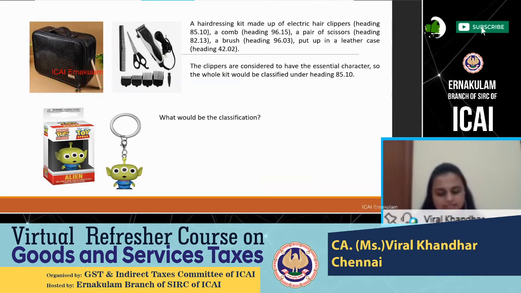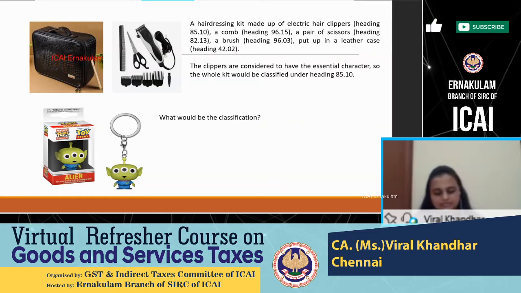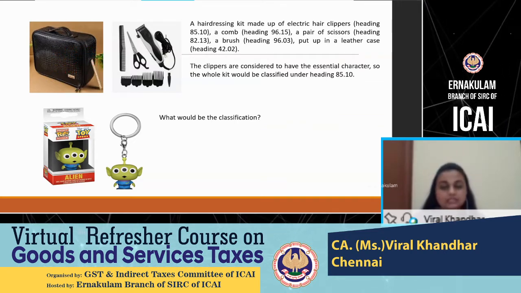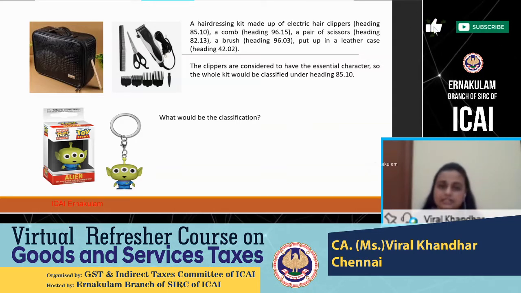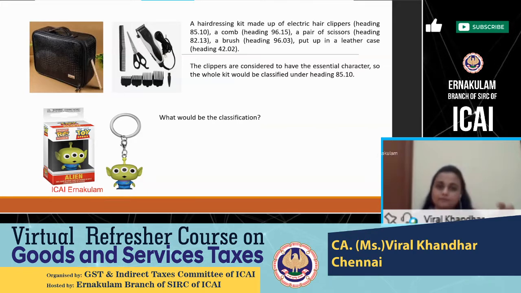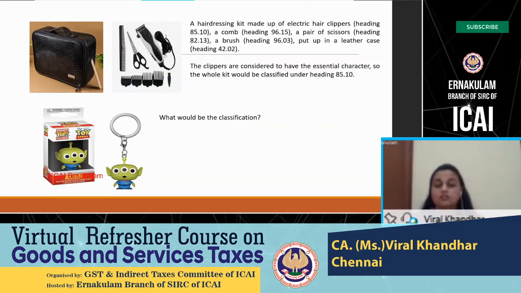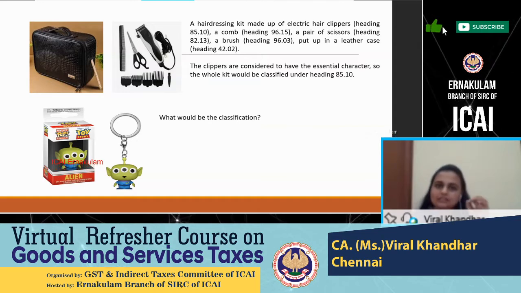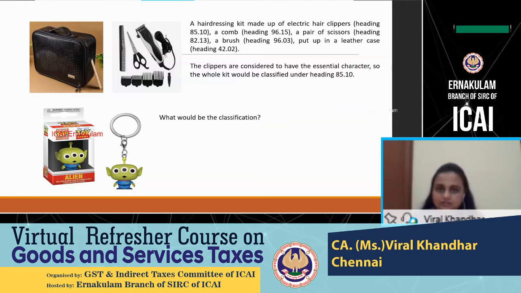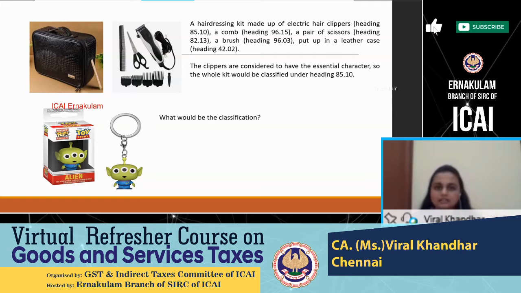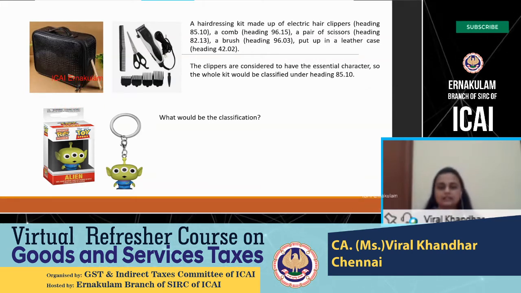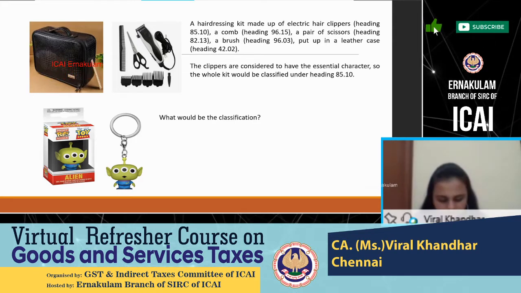Religious pictures of various deities on gold plated nickel foil framed in metallic, acrylic or wooden frame. So you have a picture of a religious deity put up in a frame. Say that frame is made of gold material or is a wooden frame. Still the picture is giving it the essential character. So it will be classified as a religious picture only and not an article of wood or an article of gold. So what gives it the essential character? Classification has to be based on that.